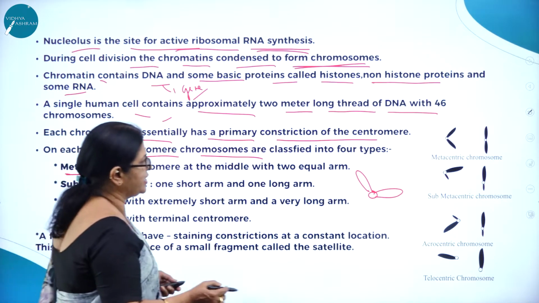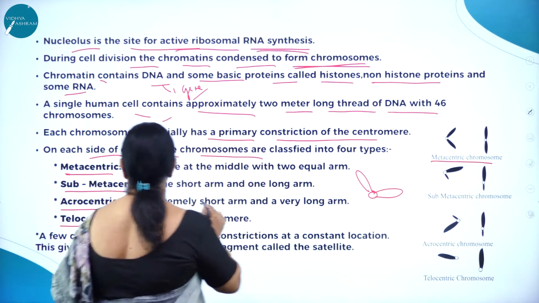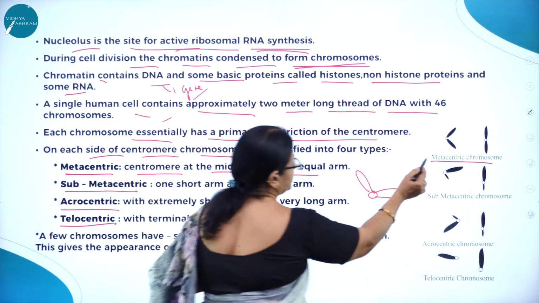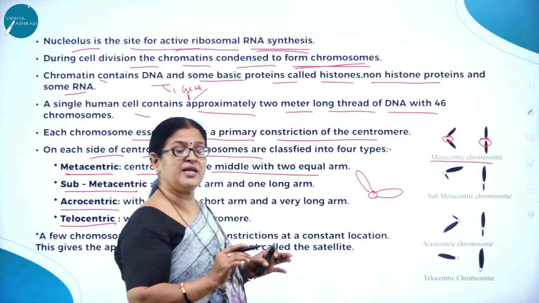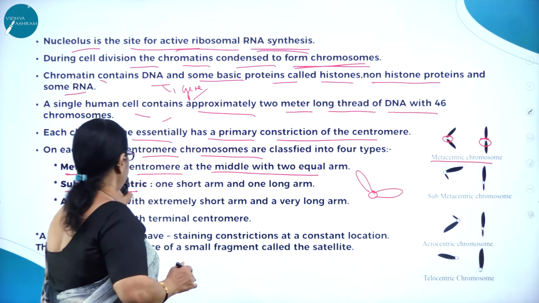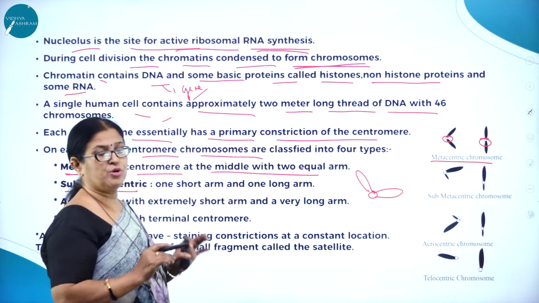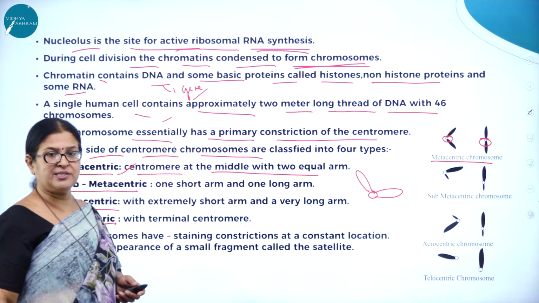So metacentric, here you can see the metacentric chromosomes. Here the centromere is at the middle, so much so that both the arms are equal. In a metacentric chromosome, the centromere is at the middle with two equal arms. Both the arms are equal. Such a type of chromosome is called a metacentric chromosome.